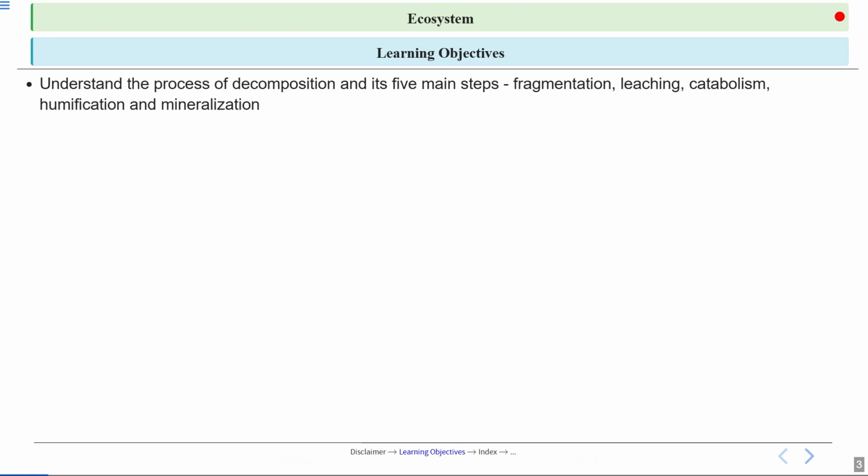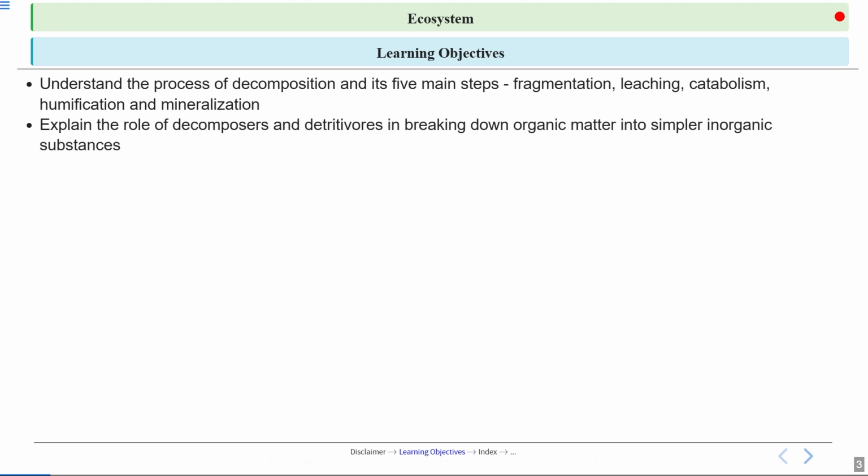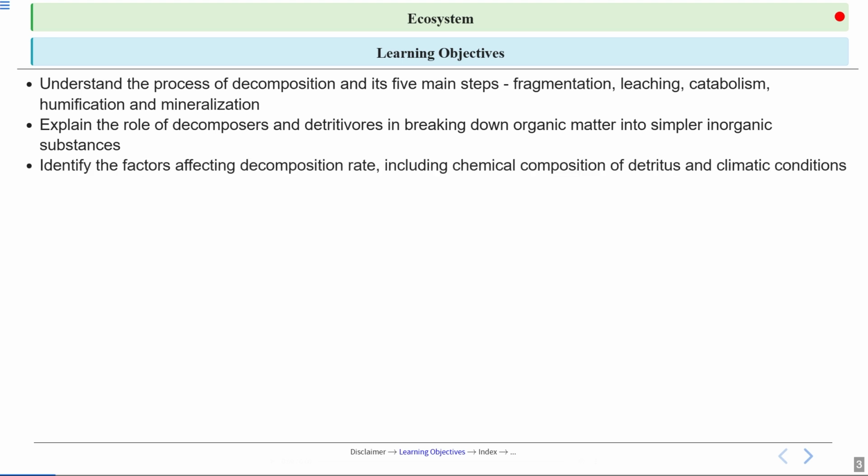So let's understand the objectives of today's session. First of all, we'll be talking about the process of decomposition. We will be discussing the 5 main steps involved in decomposition. These steps are fragmentation, leaching, catabolism, humification, and mineralization. We'll also talk about the role of decomposers and detritivores in breaking down the organic matter into simple inorganic substances.